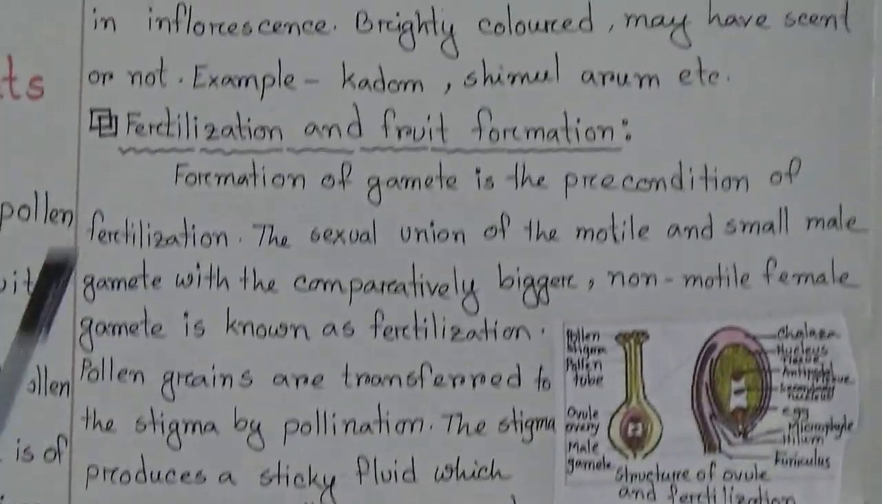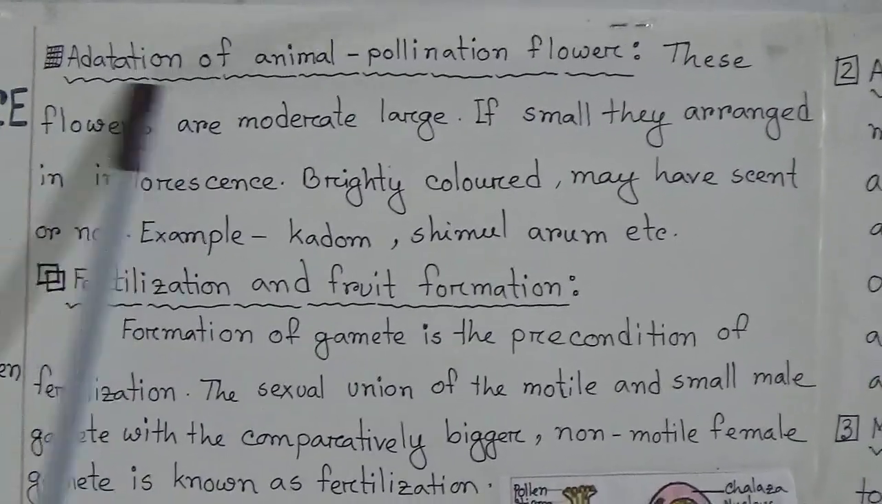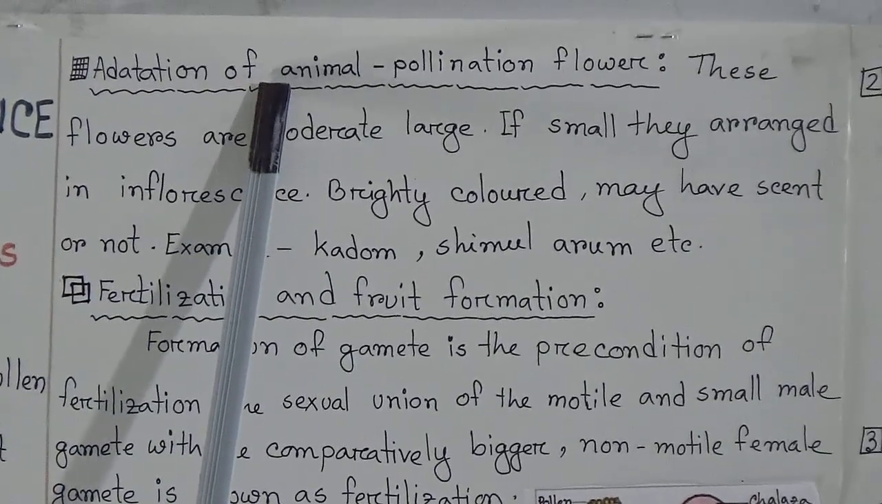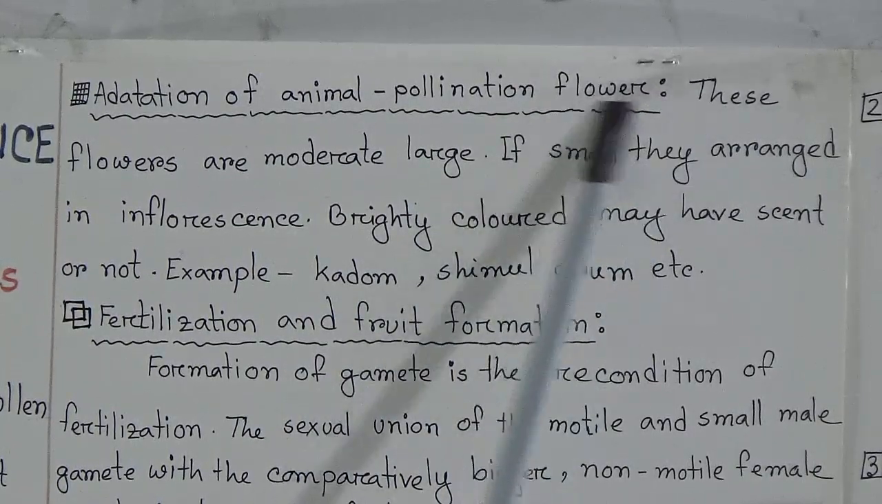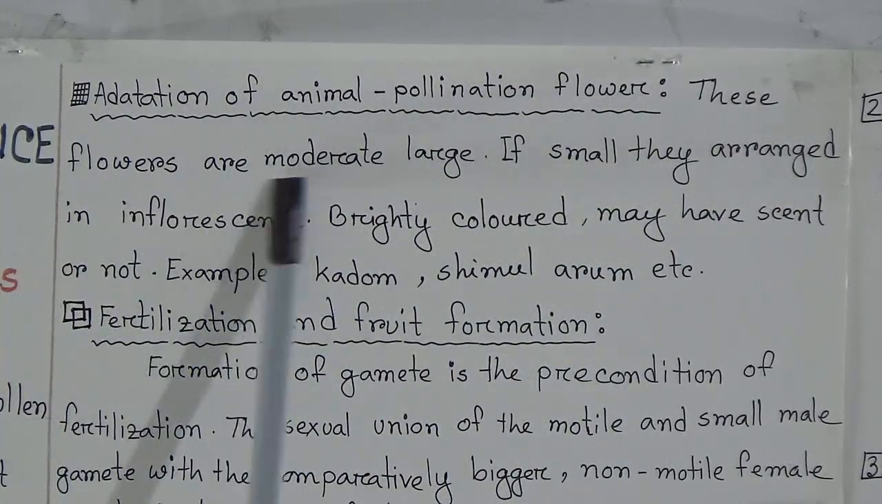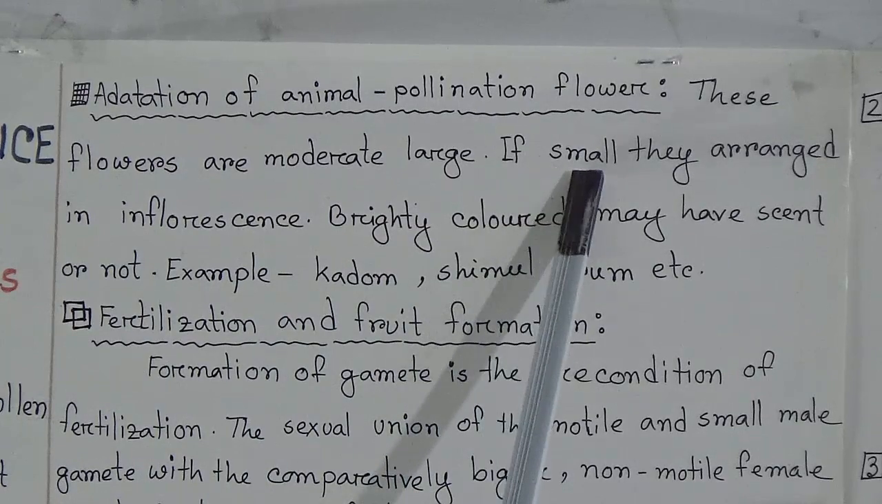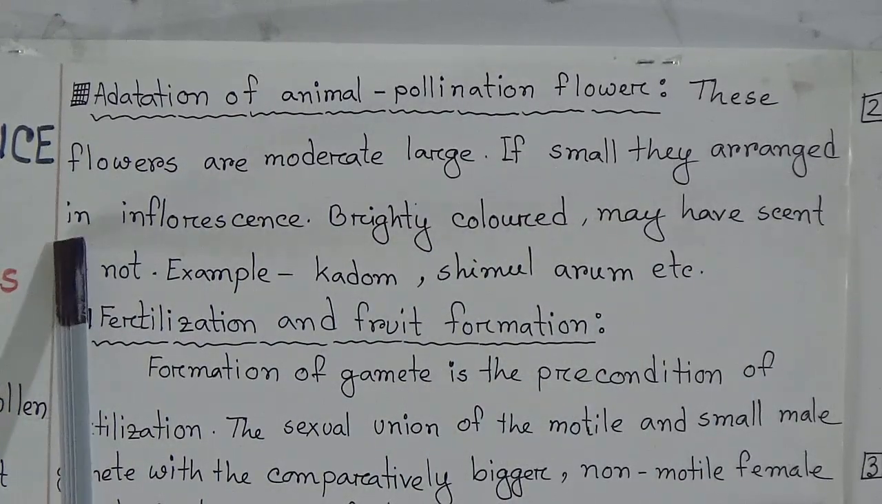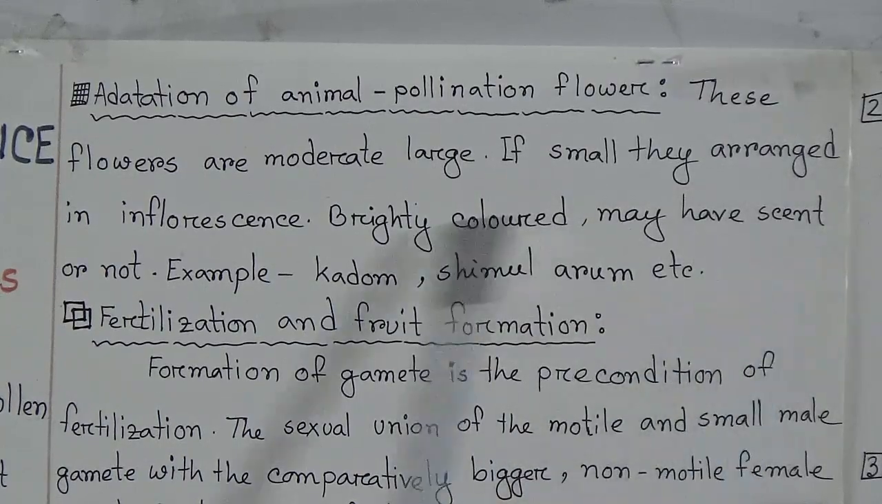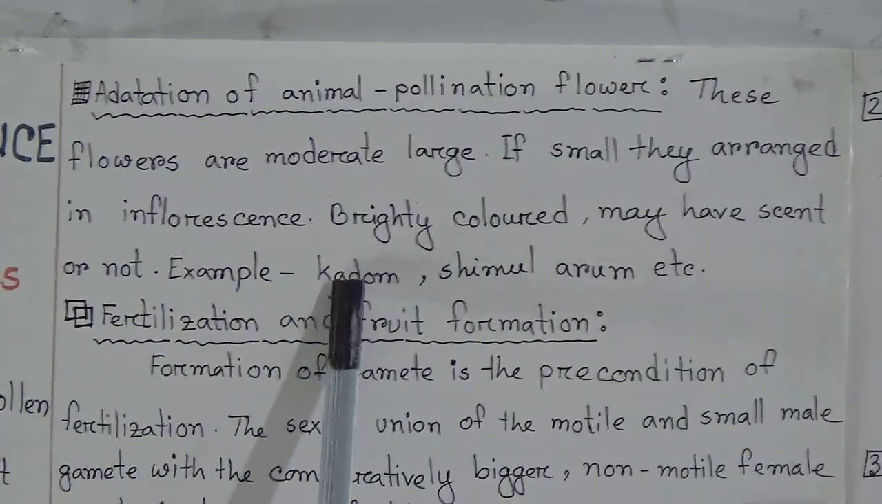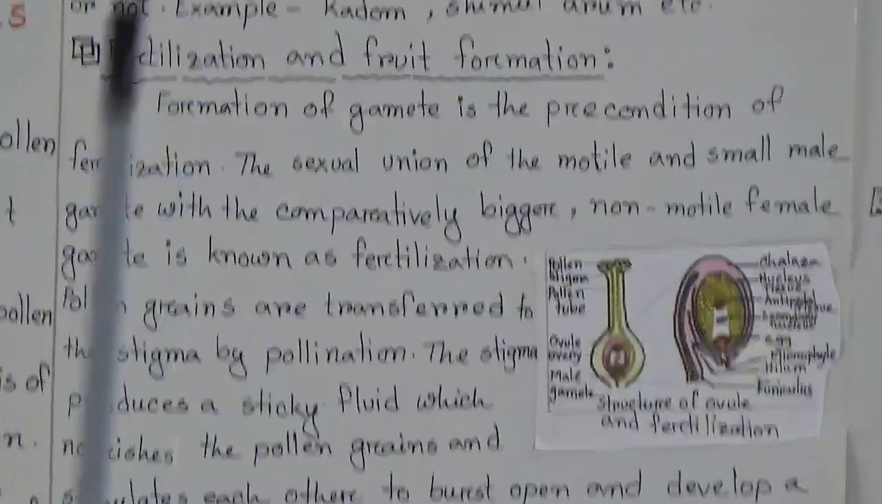Now we go to the fourth adaptation, adaptation of animal pollinated flowers. These flowers are moderately large. If small, they are arranged in inflorescence. They are brightly colored and may or may not have scent. Examples: Kodam, Shimul, Aram, etc.